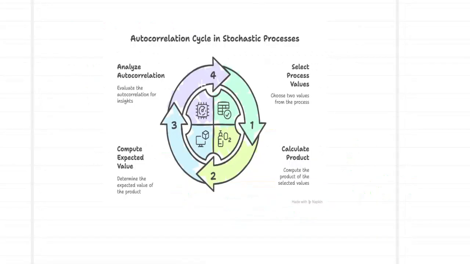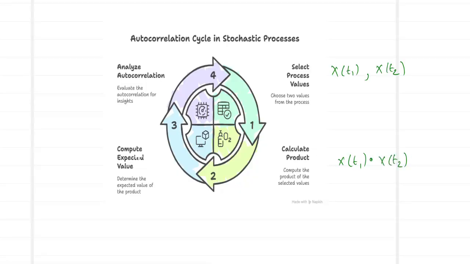Pictorially, if we want to represent it as a cycle, first we select process values: x of t1 as one time process and x of t2 as the second. In the second stage, we calculate the product between them, x of t1 times x of t2.